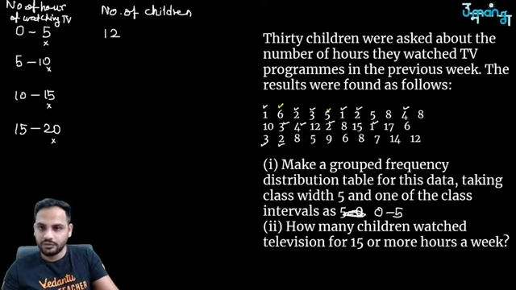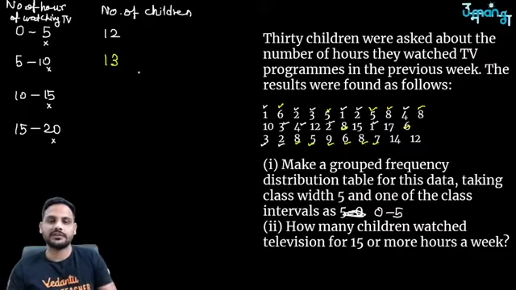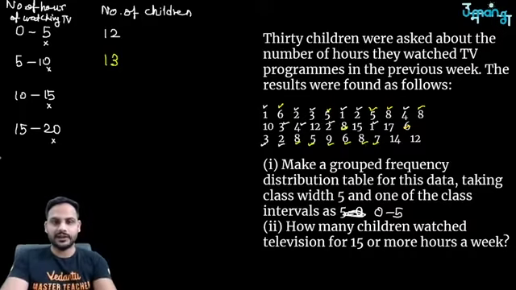So 1, 2, 3, 4, 5, 6, 7, 10 I will not include over here, 8, 9, 10, 11, 12, 13. 1, 2, 3, 4, 5, 6, 7, 8, 9, 10, 11, 12, 13. So 13 students watch the TV between 5 to 10 hours.